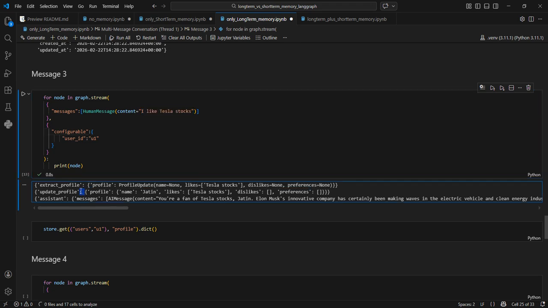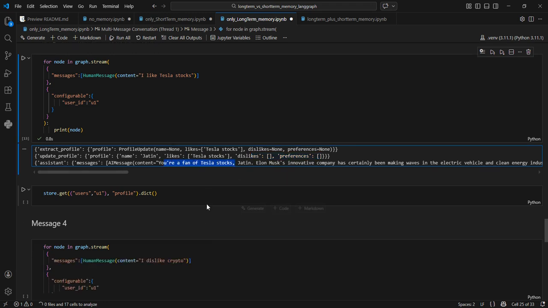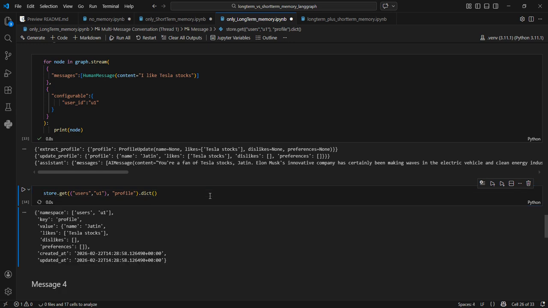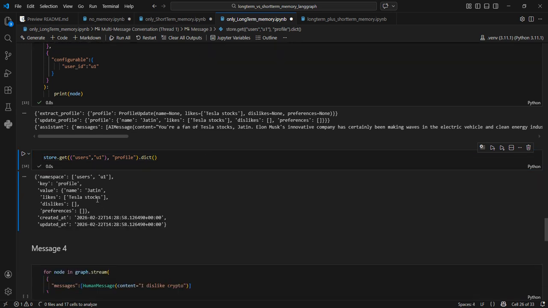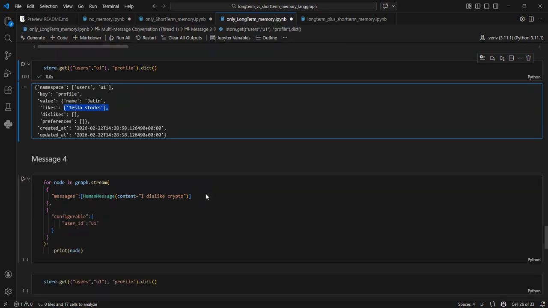But update profile knows that the store already contains the name. Now likes also has to be added, which is Tesla stocks, and dislikes and preferences are still not there. So this is a usual message, which is okay. Now let's see what is there in the store. Now in the store, name is also there and stocks are also there.